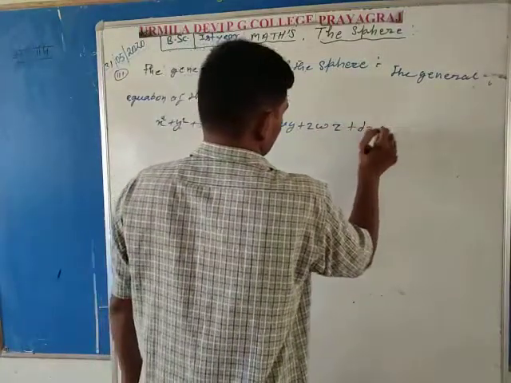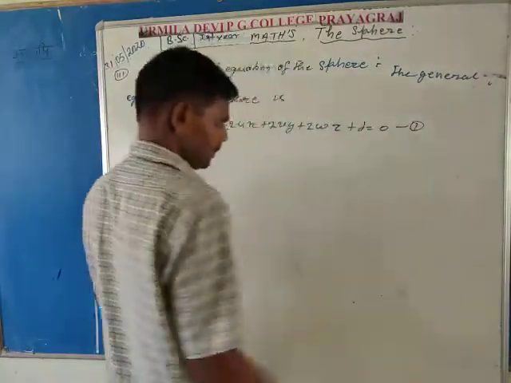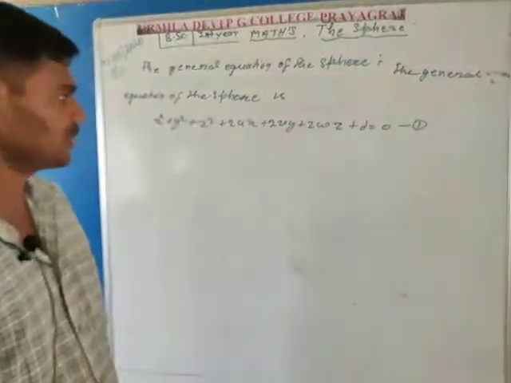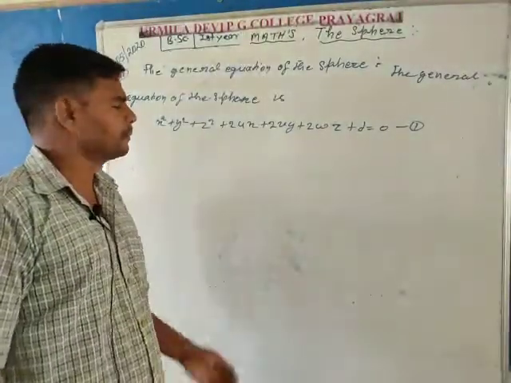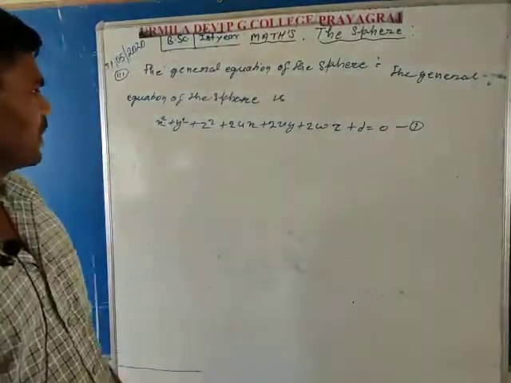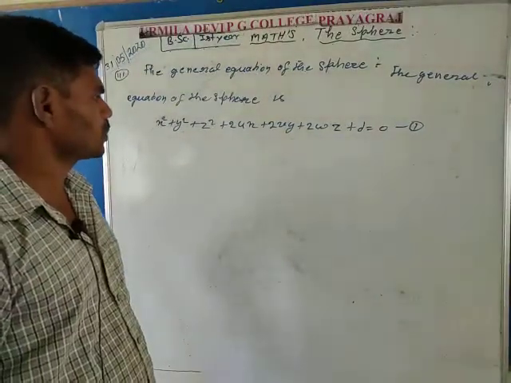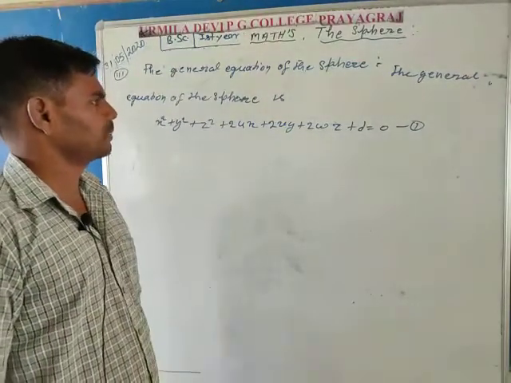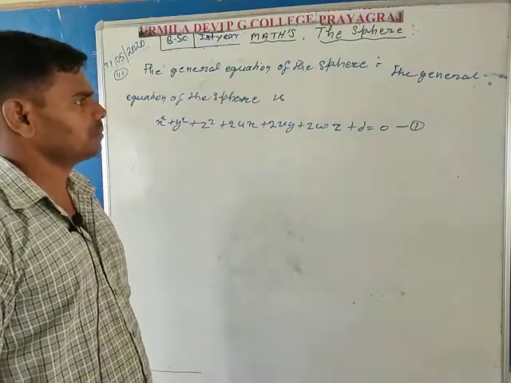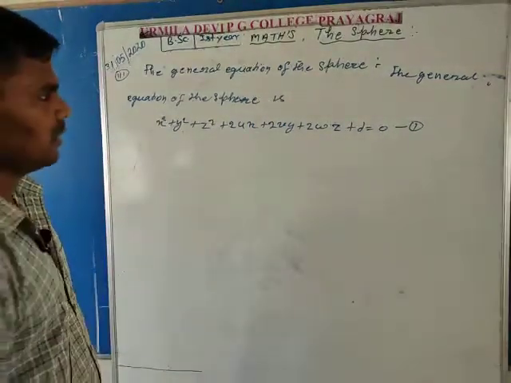Suppose that is the first equation. So this is the general equation of the sphere: x square plus y square plus z square plus 2ux plus 2vy plus 2wz plus d is equal to 0.